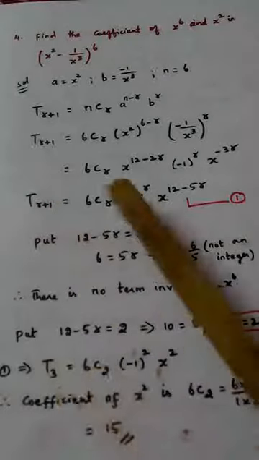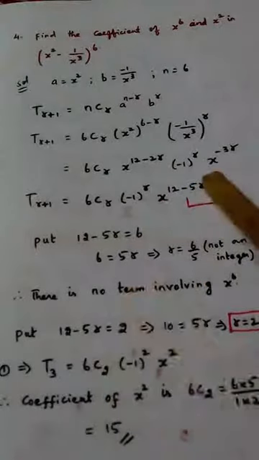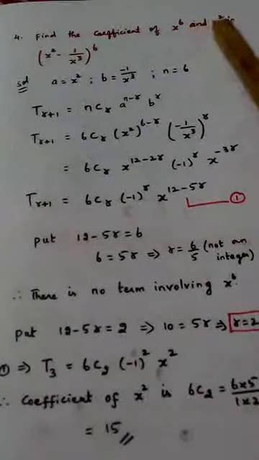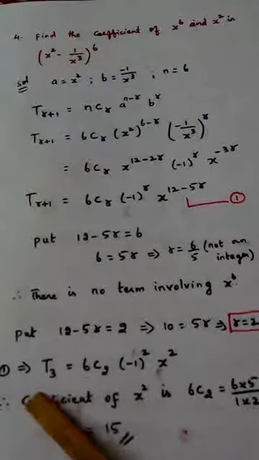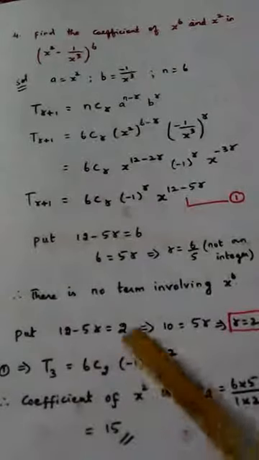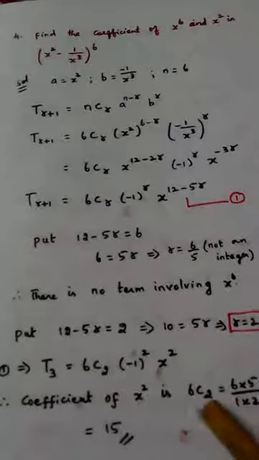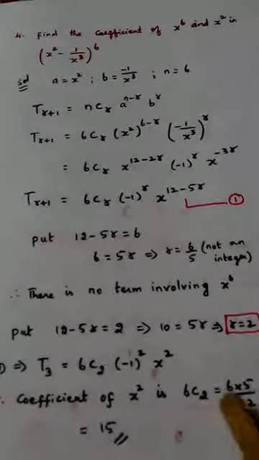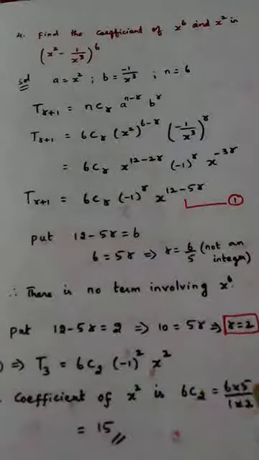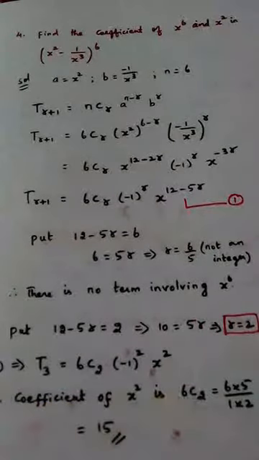T3 is equal to 6c2. Here if I put 2, minus 1 power 2. 5 twos are 10, 12 minus 10 is 2. So x square. I want the coefficient of x square. x square is present here. So what is the coefficient now? Minus 1 power 2 becomes 1, because minus 1 into minus 1 is 1. So the coefficient is only 6c2. How to calculate 6c2? 6 into 5 by 1 into 2. 2 and 6 get cancelled. 3 into 5 is 15. So the coefficient of x square is 15.